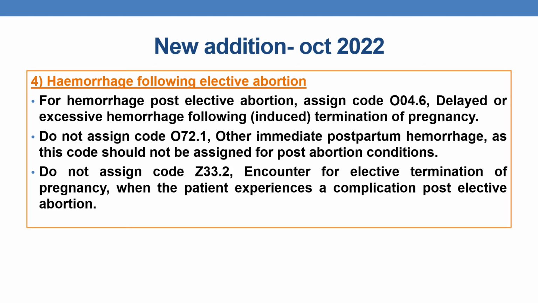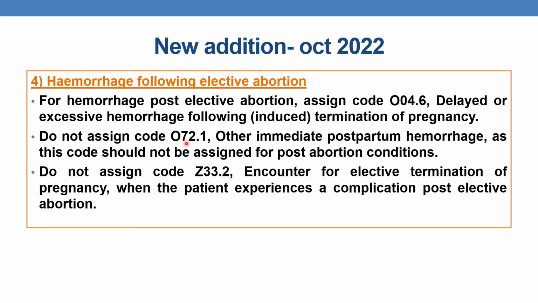Finally, coming to the new addition since October 2022, that is the guideline regarding hemorrhage following elective abortion. For hemorrhage post-elective abortion, assign the code O04.6, that is nothing but delayed or excessive hemorrhage following induced termination of pregnancy. Do not assign the code O72.1, other immediate postpartum hemorrhage, as this code should not be assigned for a post-abortion condition. You should not assign O72.1 or Z32.2, encounter for elective termination of pregnancy.